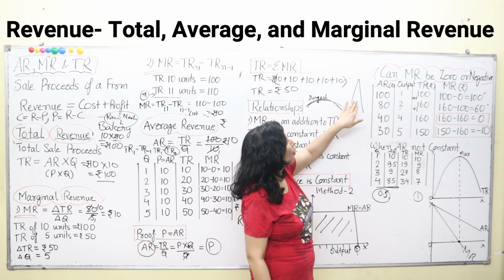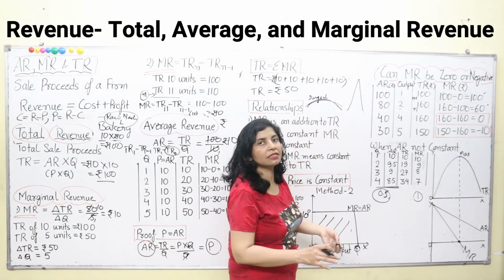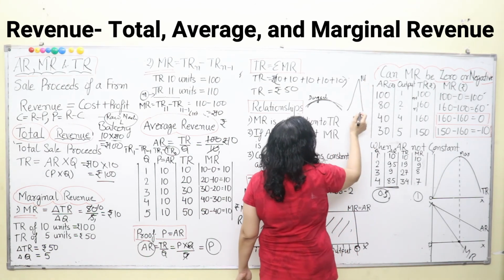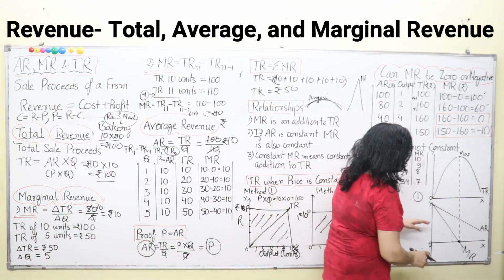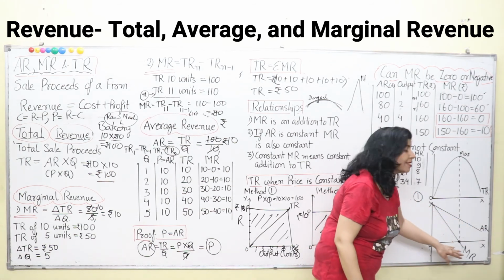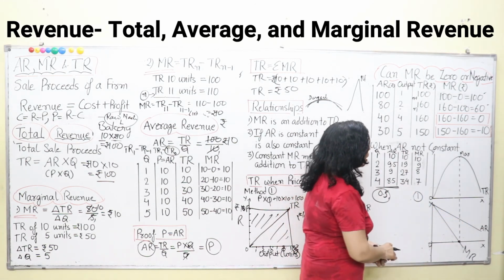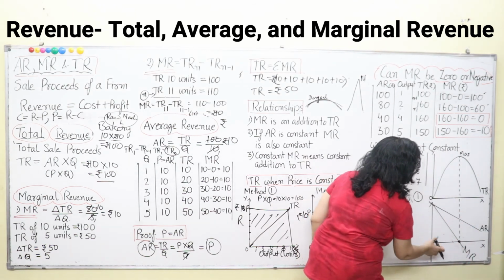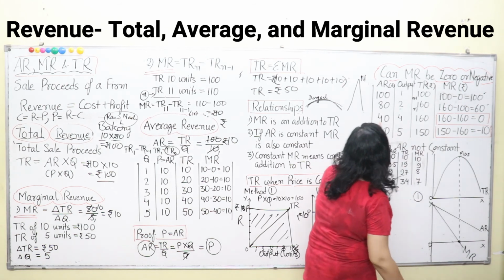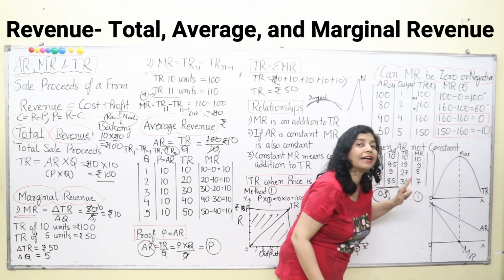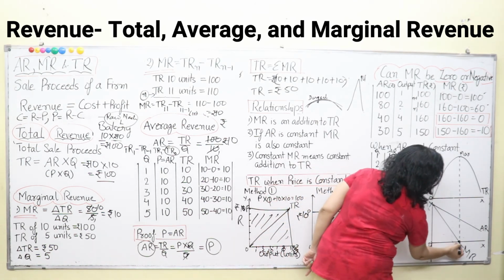So here the slope of MR is like this. MR means merger. Okay. So you are dying. MR. The slope is double. Now here we can see the slope of AR is gentle and the slope of MR is double that of AR. Now here MR lies below your AR because it falls with double speed. Here the slope is steep, and here the slope of AR is gentle.